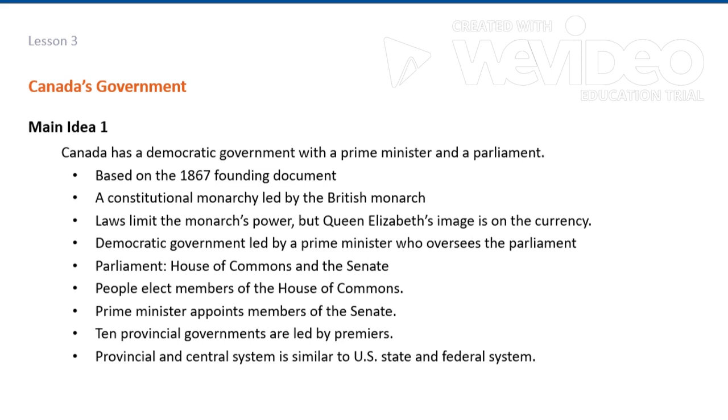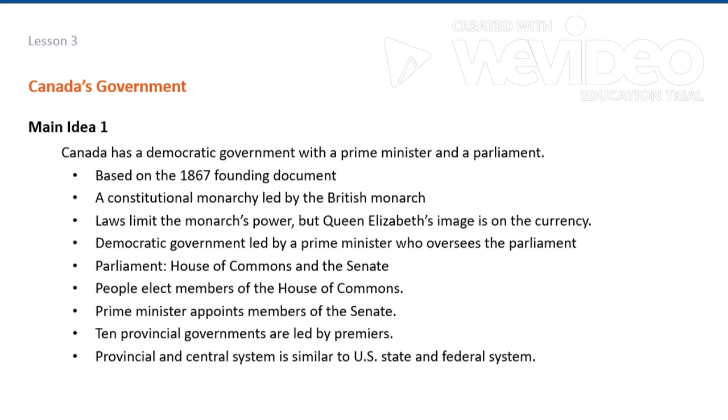Canadians elect members of the House of Commons. Using the Prime Minister's recommendations, the Governor General appoints senators. Legislation is proposed and debated in Parliament and must be approved by both the House and the Senate to become a law.